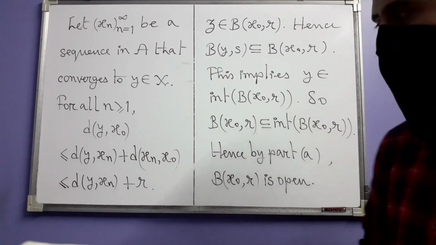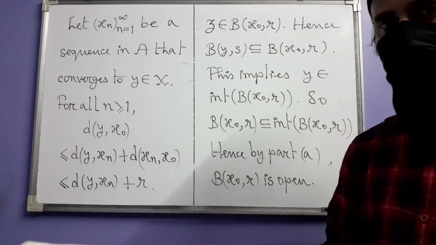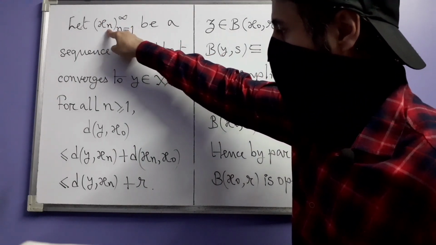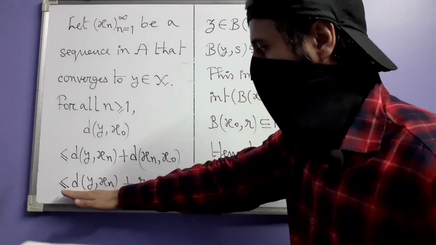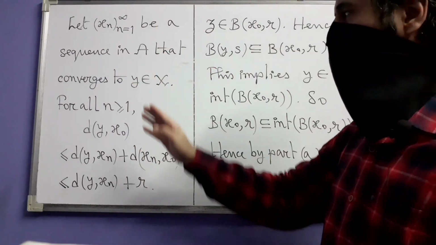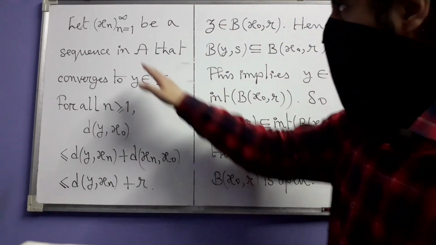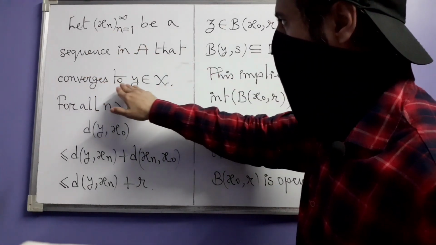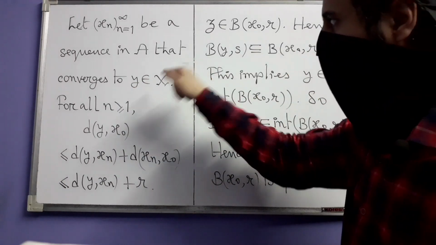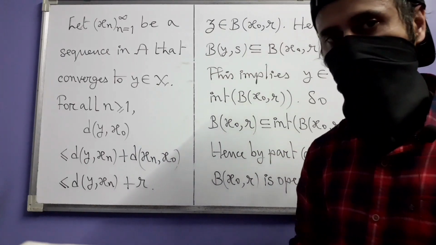Are they convergent? The left hand side sequence is convergent because it is a constant sequence. What about the right hand side sequence? The sequence xn, do not confuse between this sequence and this sequence, okay? Here all the terms in this sequence are real numbers. In this sequence, however, the terms are points in the metric space, particularly in A. So we are saying that xn converges to y, but then we have already seen when we started metric space theory that in that case the sequence of distances between y and xn converges to 0.